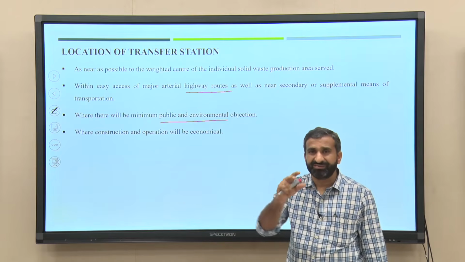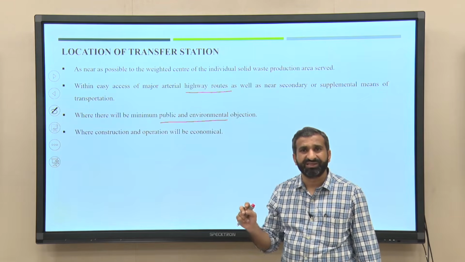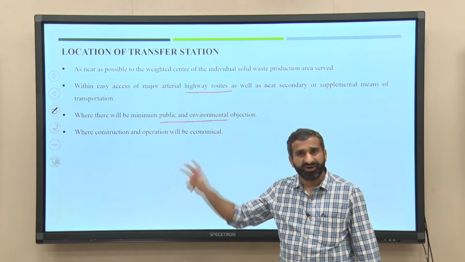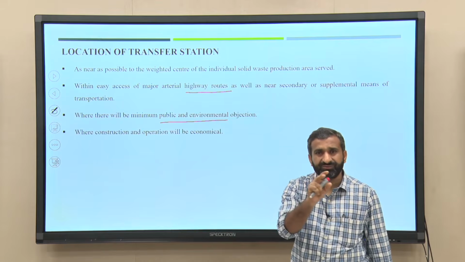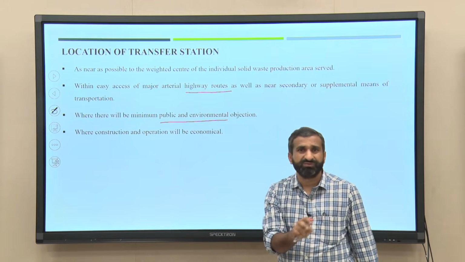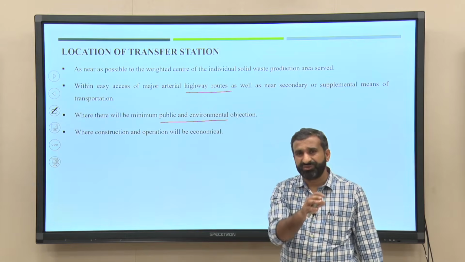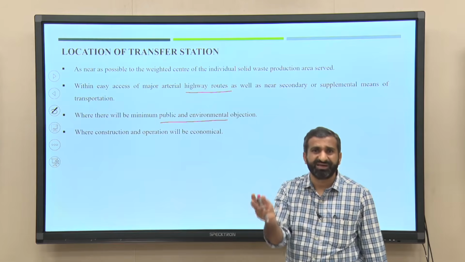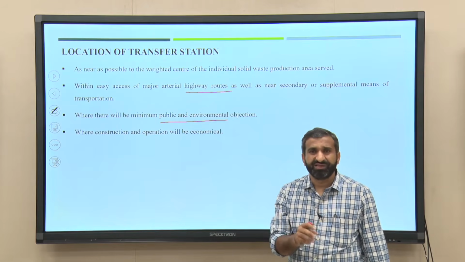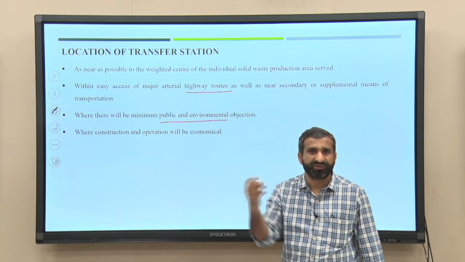Because we are already segregating the waste at the household or commercial area, the wet waste will go to the direct load. So, there will not be any storage of the wet waste, so there will not be any odor issue or any kind of biological degradation of that waste. Only the dry waste will go to the storage load facility.